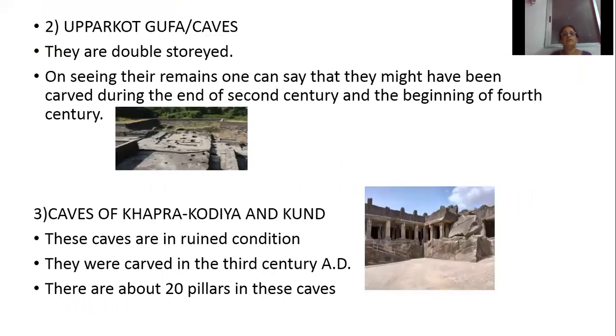In Junagadh only, we have seen 3 groups of caves were found. The first one is at Bavapyara. The second one is the Upperkot caves. In your textbook that heading is not written; you have to write it as number 2. Upperkot Gufa or caves, and they are double storied, that means first floor, second floor, like that. Seeing their remains, one can say they might have been carved during the end of the 2nd century and the beginning of the 4th century.